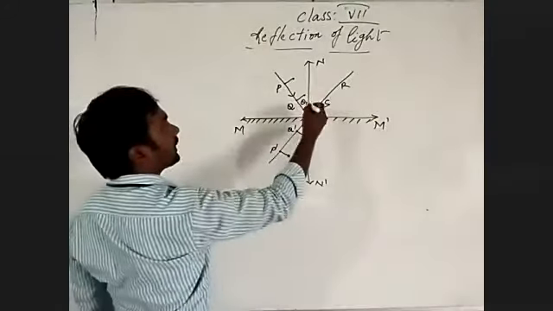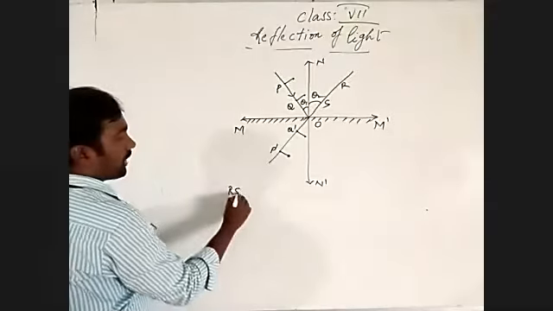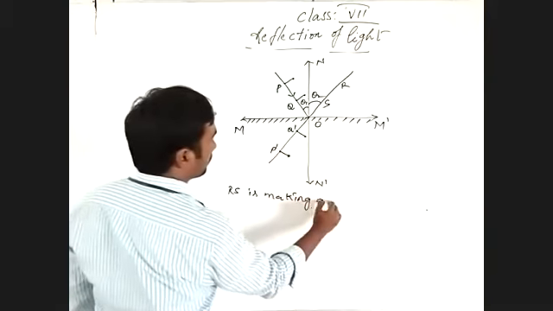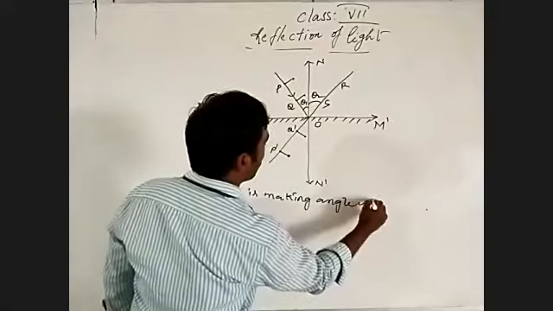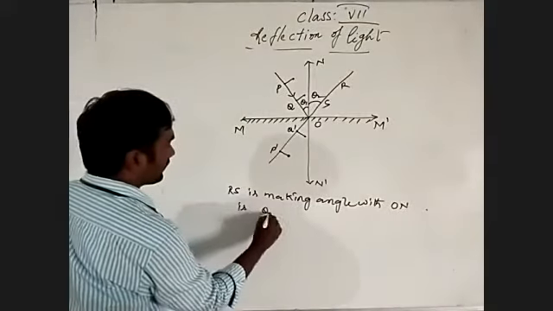RS is making an angle with ON, which is theta 2.